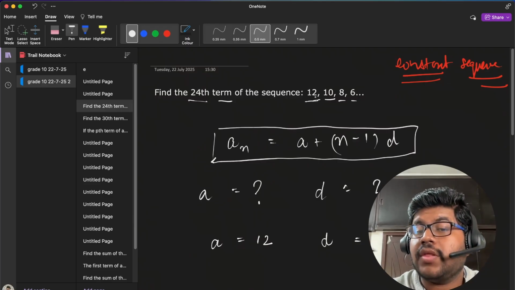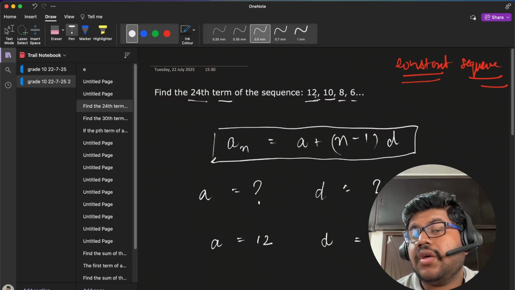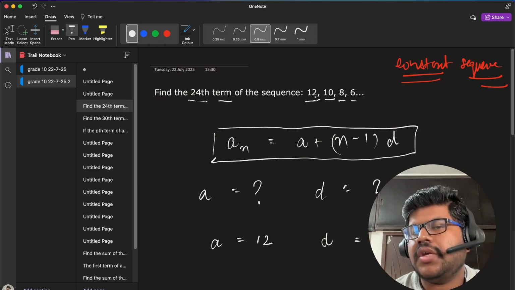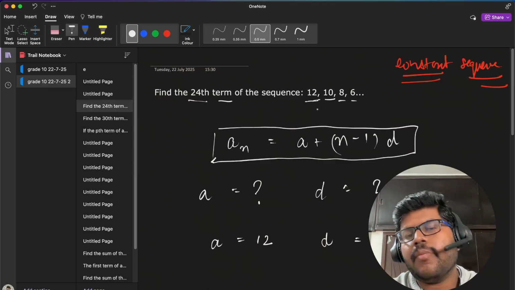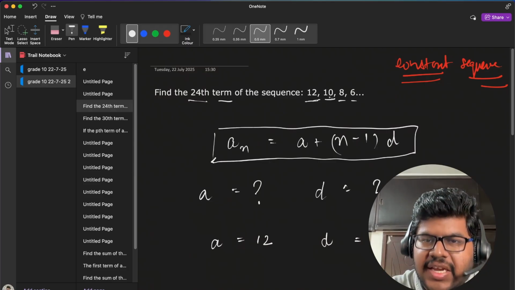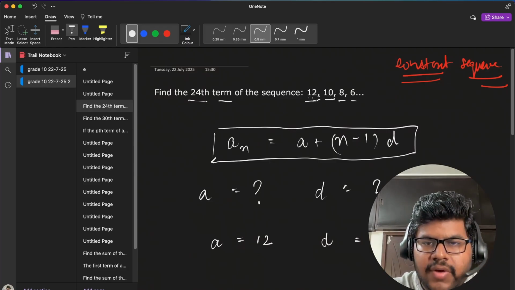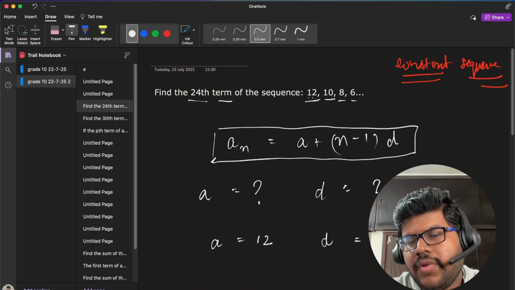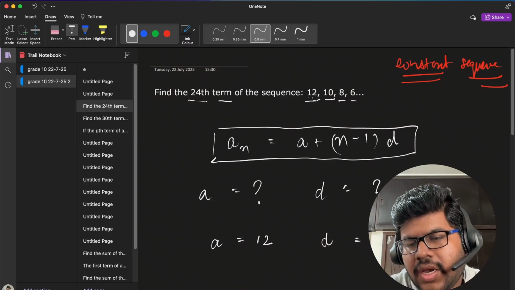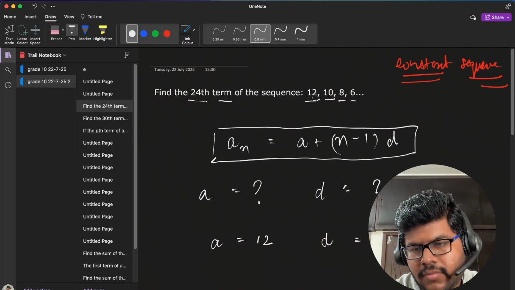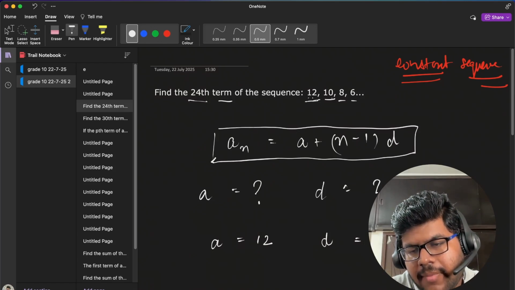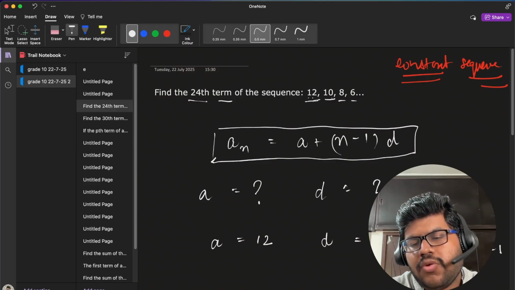Always remember one thing: when we calculate the common difference, it is calculated by subtracting the first term from the second term, not the second from the first. So it would be 10 minus 12, or in general form, an minus a(n minus 1), that would be a2 minus a1, right?